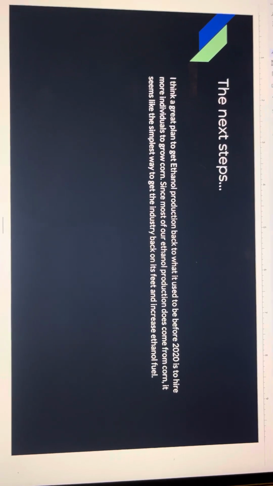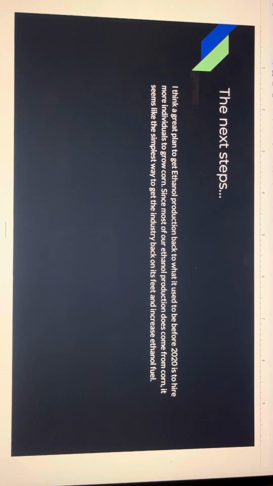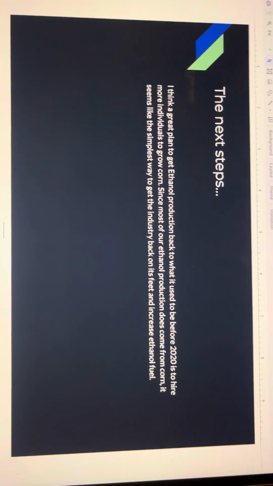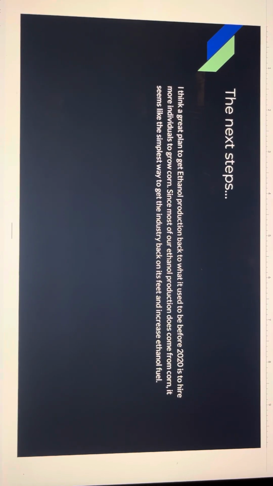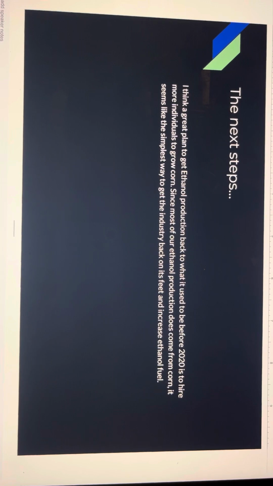In my opinion, the next steps should be that the ethanol production gets back to what it is in 2020, and in order to do so, we could hire more individuals to grow corn. Since most of our ethanol production does come from corn and crops, it seems like the simplest way to get the industry back on its feet and increase ethanol fuel.